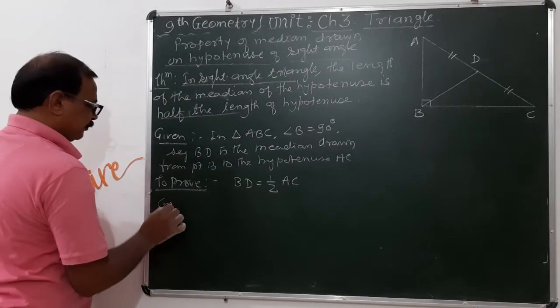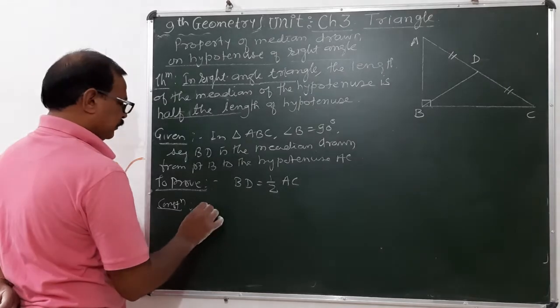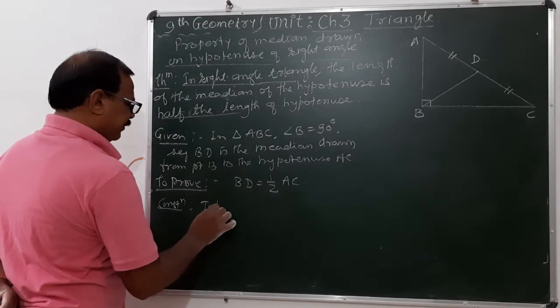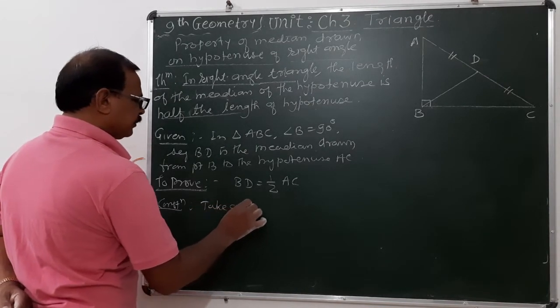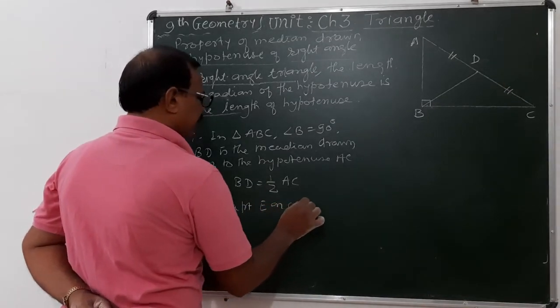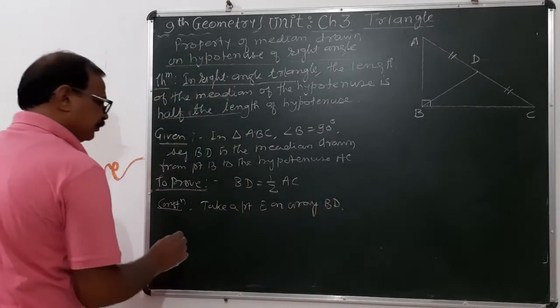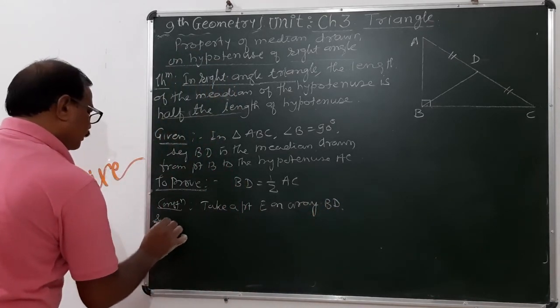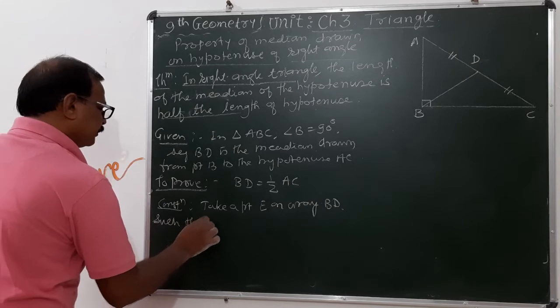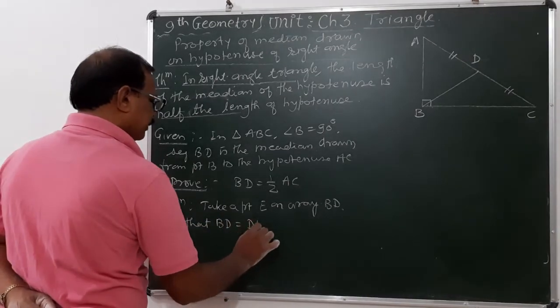Construction: take a point E on ray BD such that BD is equal to DE.